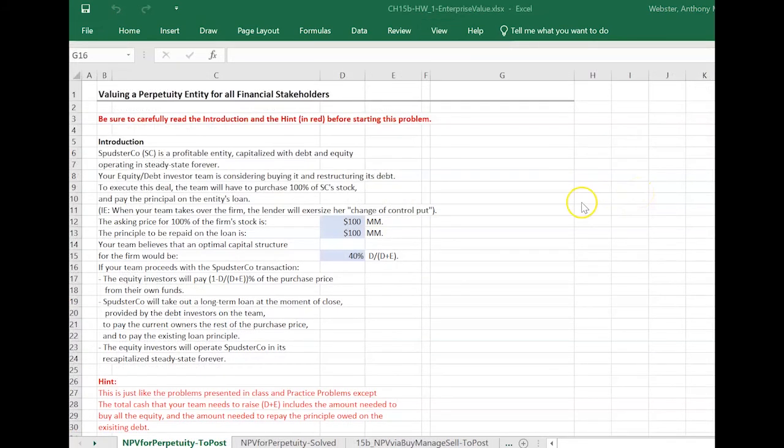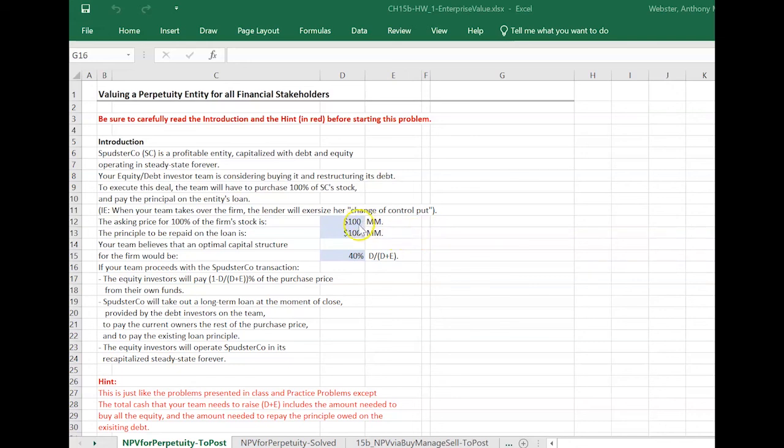So here is a set of bonus tips for some of the homework problems. In one of the homework problems, you're going to see that it's not starting out as a debt-free firm. It's capitalized with debt and equity. So in this case, to get control of the firm, you're going to have to buy all this stock, but then you always need to assume that you have to refinance the debt. In other words, this debt principal that's owed has to be repaid to the lender as part of the team taking control of this entity.